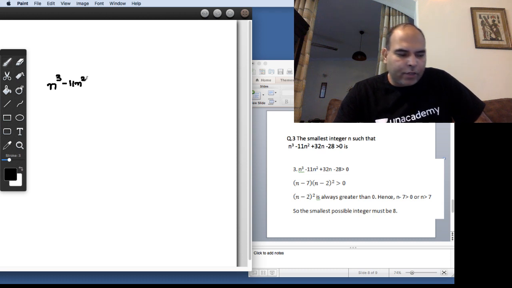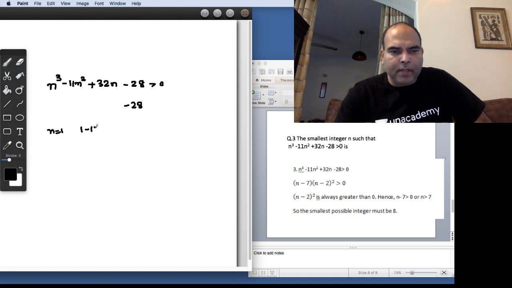And this is where your calculations come into the picture. So when you work out what happens to this expression, at n equals 0, this is minus 28. At n equals 1, this will be 1 minus 11 plus 32 minus 28. So that you can see is 33 minus 28, so minus 6, minus 39. So that's still negative. At n equals 2, this will be 8 minus 44 plus 64 minus 28. And you can see it's 0.